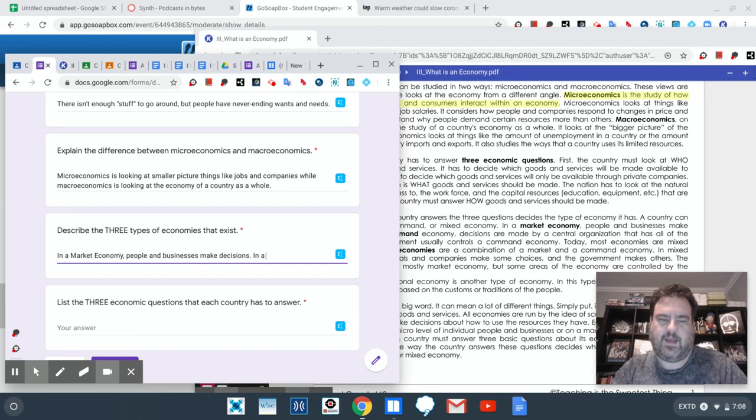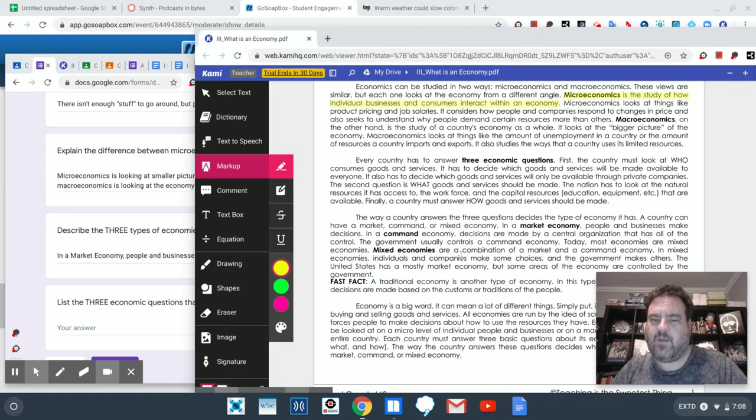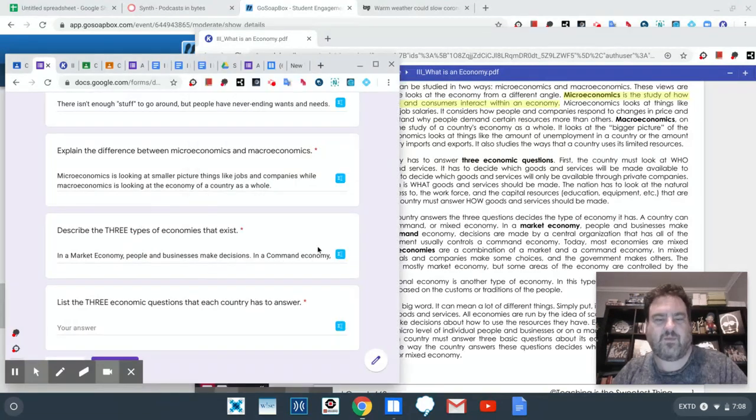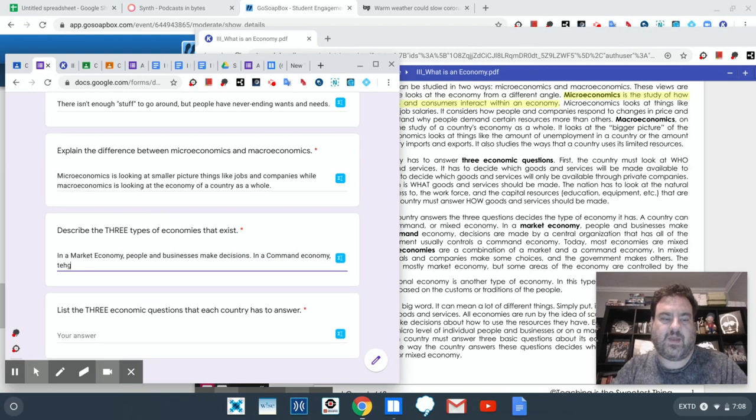In a command economy, well, if it's not people and companies, who is it? The central organization that has all control. Who's usually the central organization? That's right, the government. So in a command economy, the government makes all of the decisions about the economy.